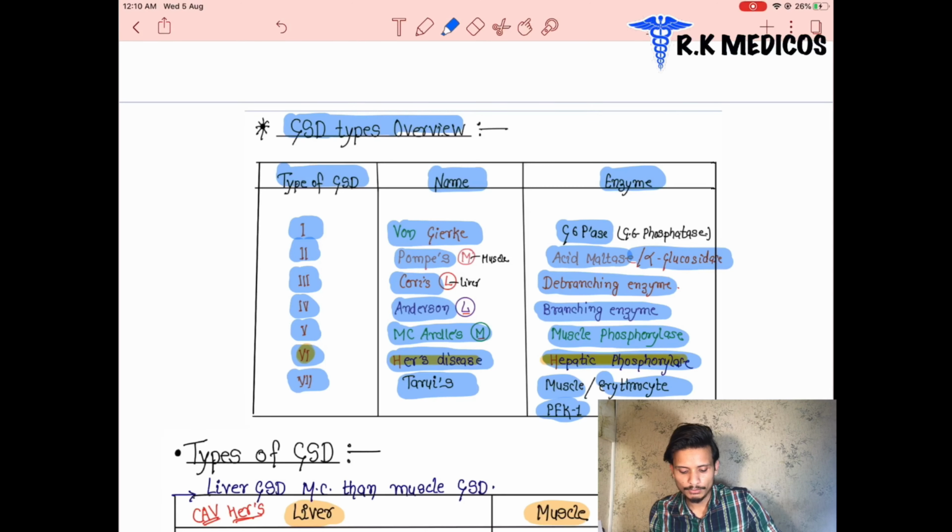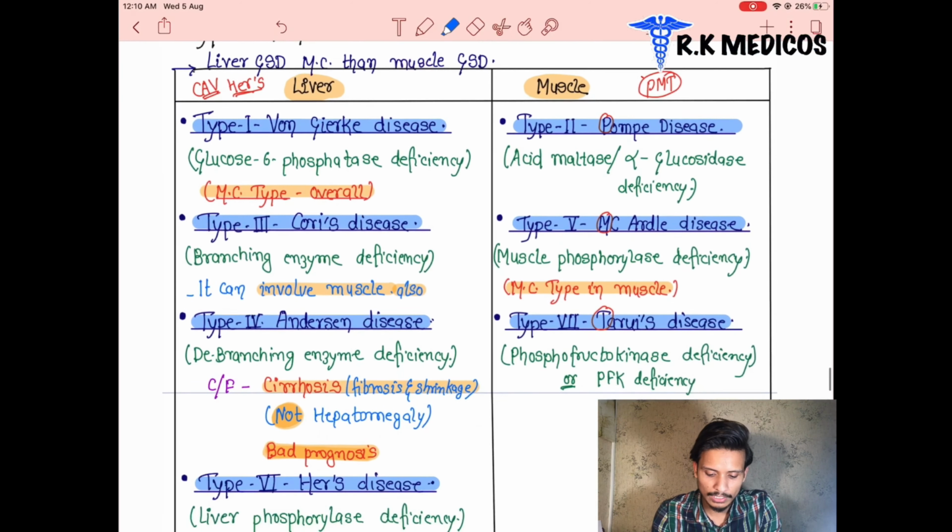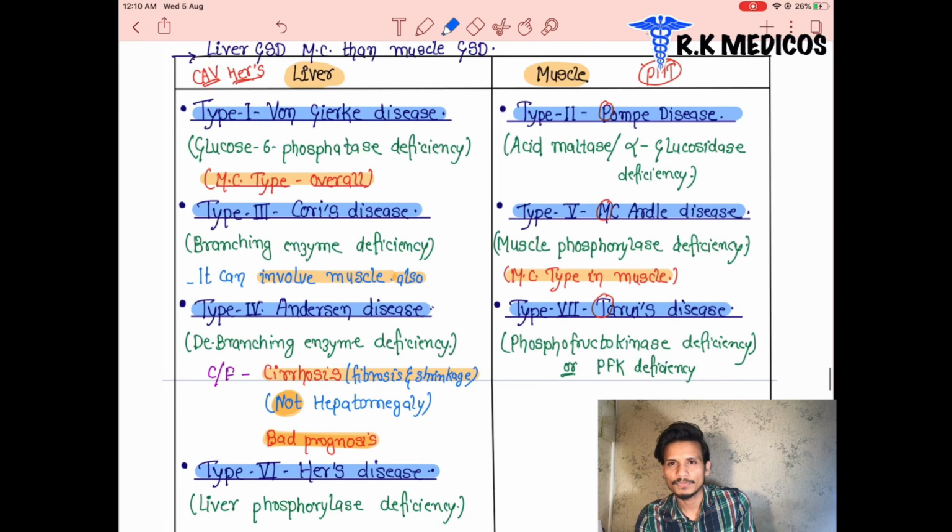One by one you can also see in this table the different types of diseases associated with the liver glycogen storage disorders, which happen in the liver, and some of the diseases associated with the muscles, because glycogen is stored in either the liver or the muscles. So these diseases are associated with either the liver or the muscles.